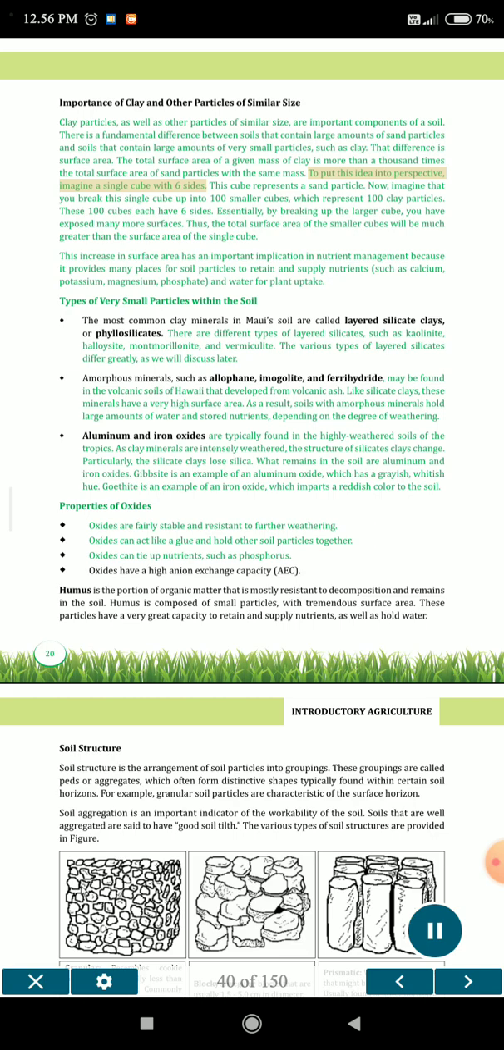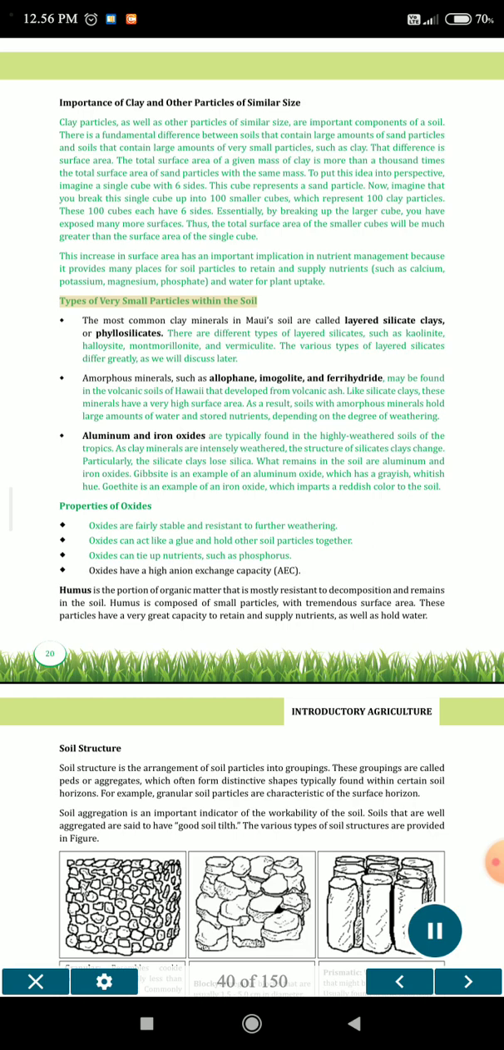To put this idea into perspective, imagine a single cube with 6 sides. This cube represents a sand particle. Now, imagine that you break the single cube up into 100 smaller cubes, which represent 100 clay particles. These 100 cubes each have 6 sides. Essentially, by breaking up the larger cube, you have exposed many more surfaces. Thus, the total surface area of the smaller cubes will be much greater than the surface area of the single cube. This increase in surface area has an important implication in nutrient management because it provides many places for soil particles to retain and supply nutrients such as calcium, potassium, magnesium, phosphate, and water for plant uptake.